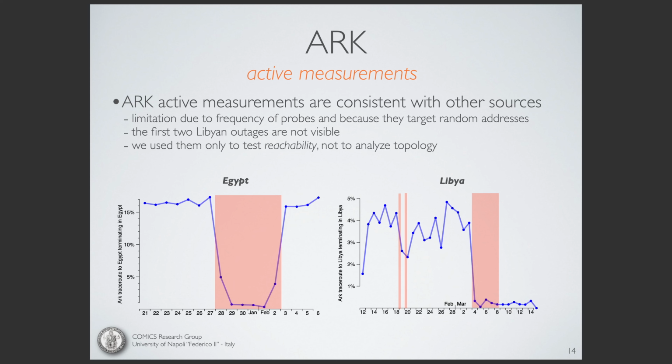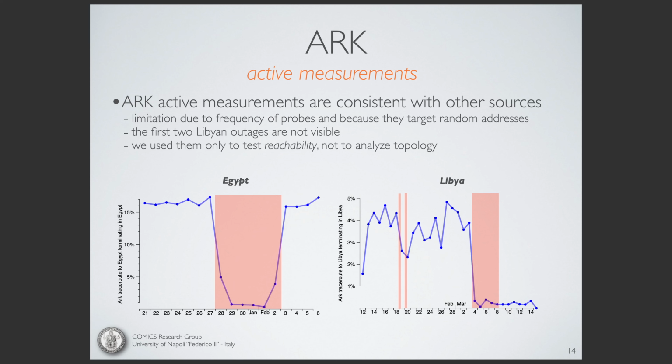We then look at the ARC data. We've mentioned the ARC platform before. This is the one that cycles through all advertised /24s in the internet and conducts traceroutes to those targets. However, it takes a significant amount of time for this to take place, so a particular prefix may only be measured once every day or two. So we see a general correlation between the ARC active measurements with the outages that we identified from BGP and the telescope. However, two of the short Libyan outages are not visible in this data.